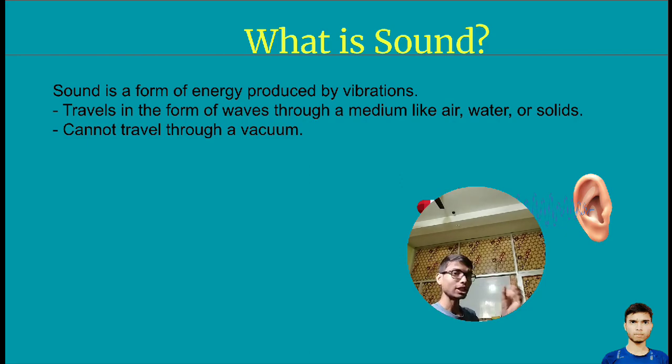In a liquid material, the speed of sound will be normal. Through a solid material, the speed of sound would be more. This is the difference between these materials in terms of how fast sound travels. Clear?